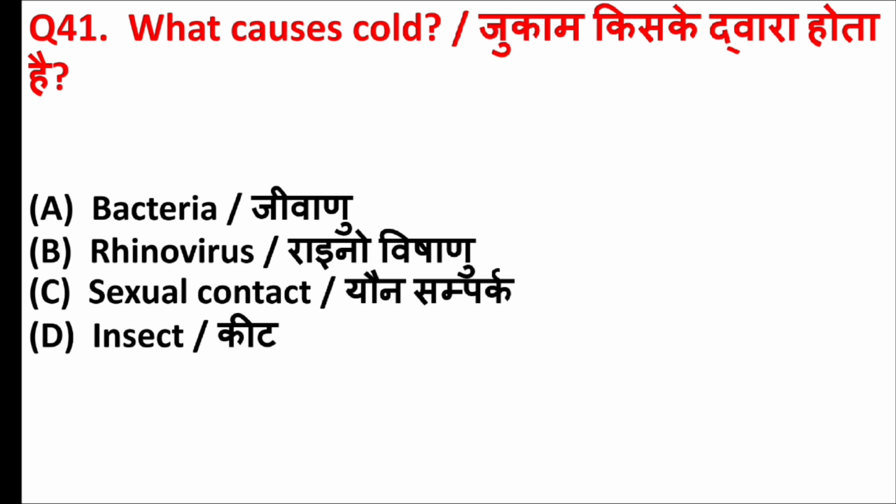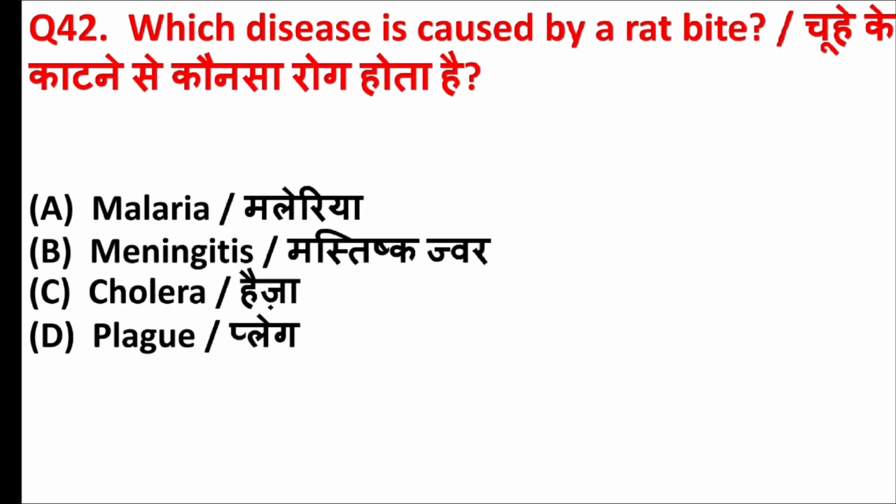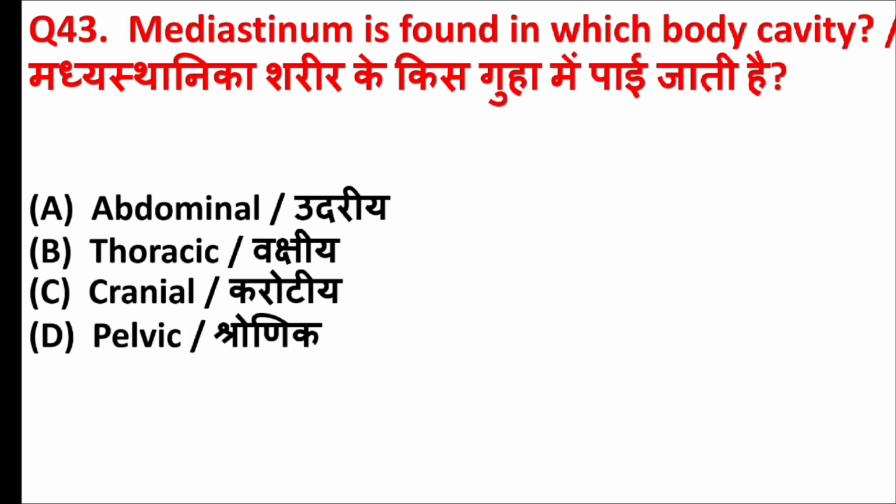What causes cold? Answer is option B, rhinovirus. Which disease is caused by a rat bite? Answer is option D, plague. Mediastinum is found in which body cavity? Answer is option B, thoracic.